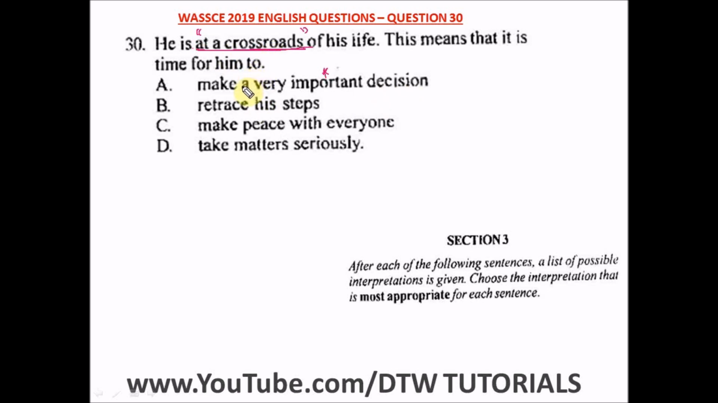Just like when you're about to get into university, you are at a particular crossroad of your life. You have to make the important decision of what course to take, what school to take. And even when you get into school, you also have that important decision of what grades you want to make. Are you a party student or a go-getter, a serious student going for first class? You have to also make that important decision when you are at that crossroad of your life. So the right option here is option A.